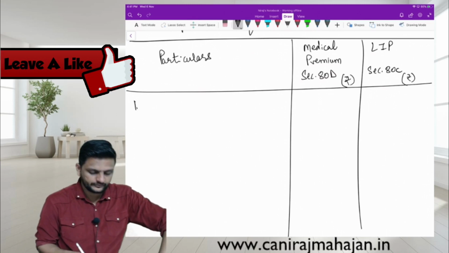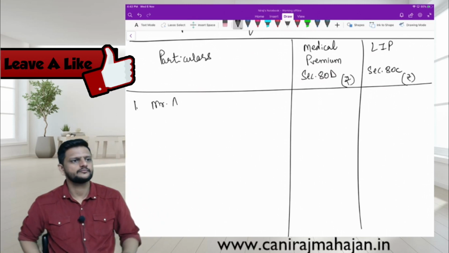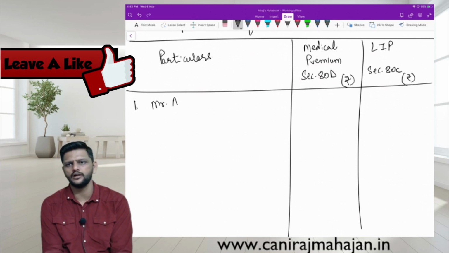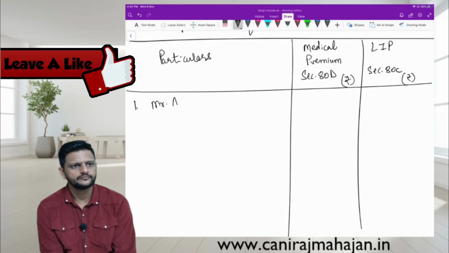First one, Mr. A. You can write the figures in pencil if you want, allowed, not allowed. If it is allowed, then check all the limits. Try everything on your own.